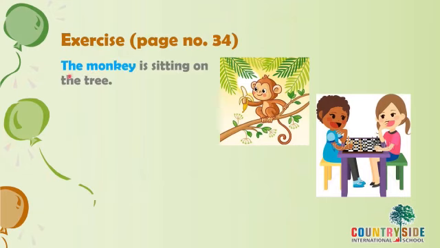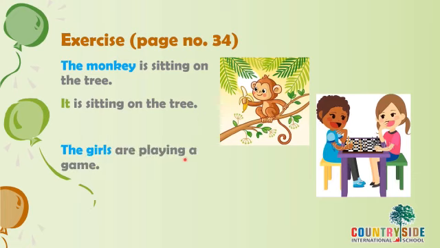See the first sentence. The monkey is sitting on the tree. Now what is highlighted in this sentence? The monkey. What is the pronoun you can use for monkey? It. For all the animals we use it. It is sitting on the tree.